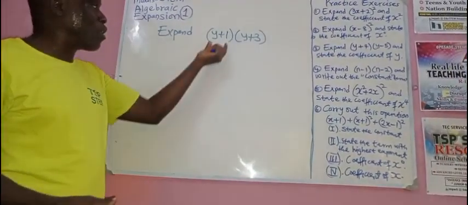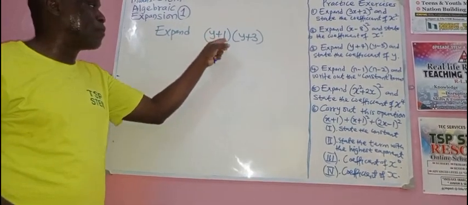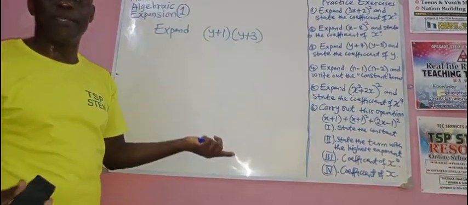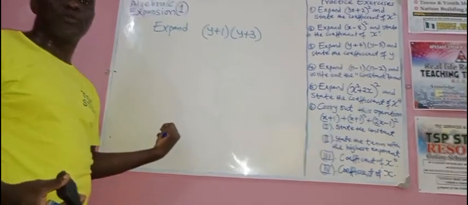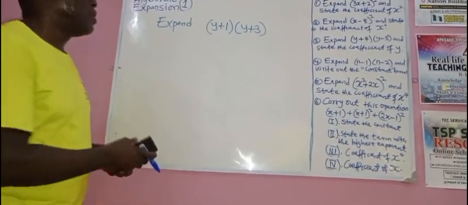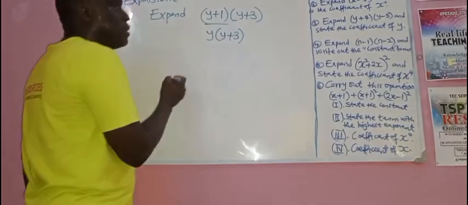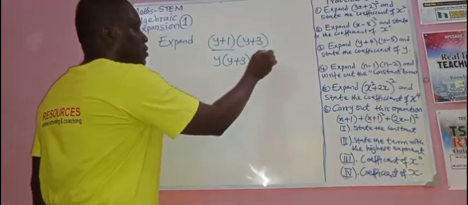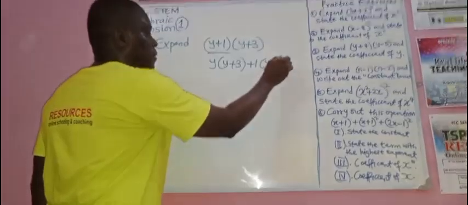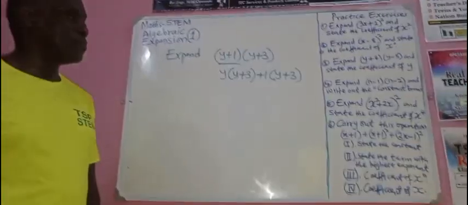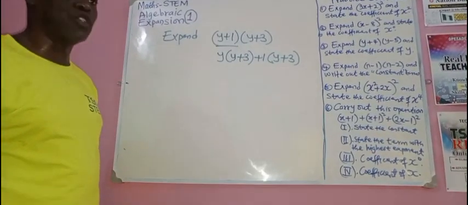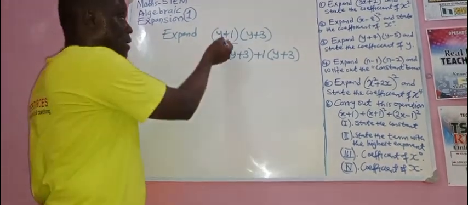Now this one, you cannot combine this together because y and 1 are not in the same family. So we are going to use that other method I used that led to 18. Is that clear? So this means you pick y to multiply y plus 3. Then you pick plus 1 to multiply y plus 3.